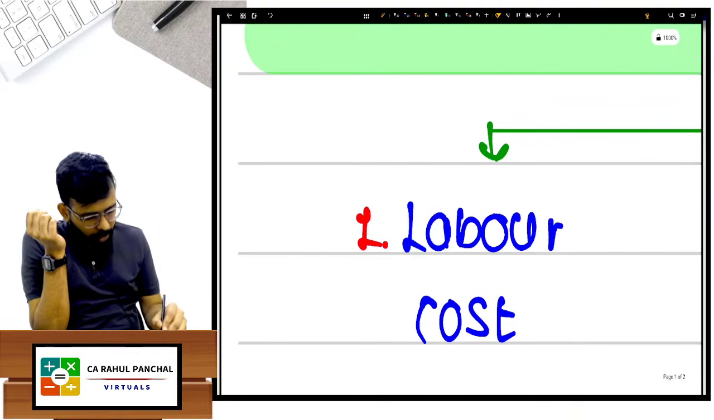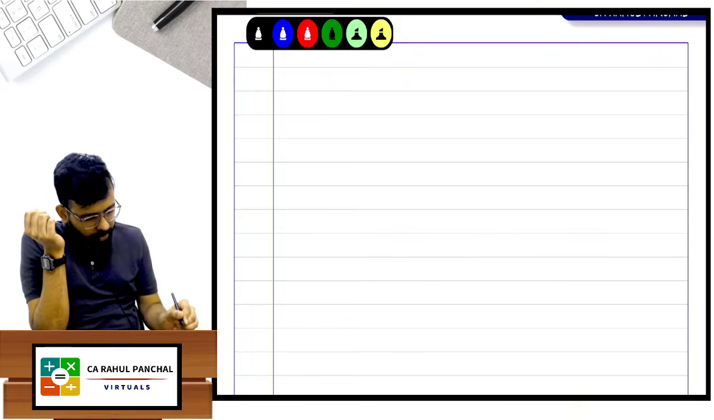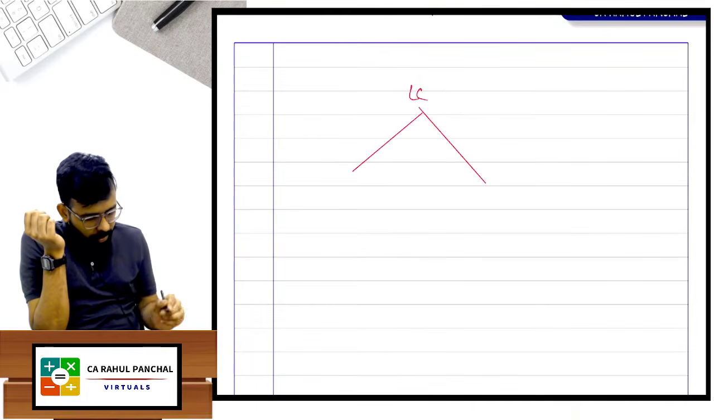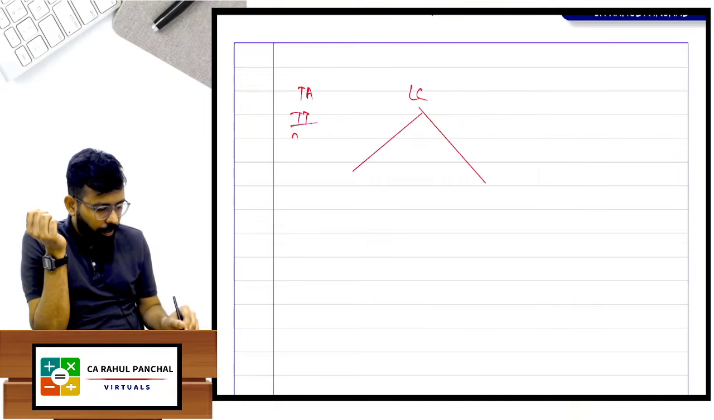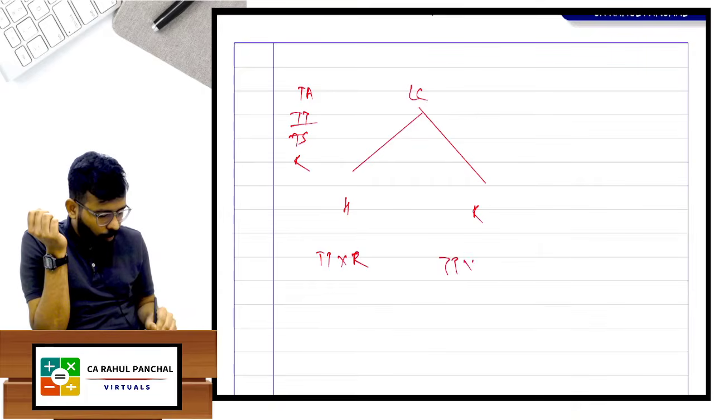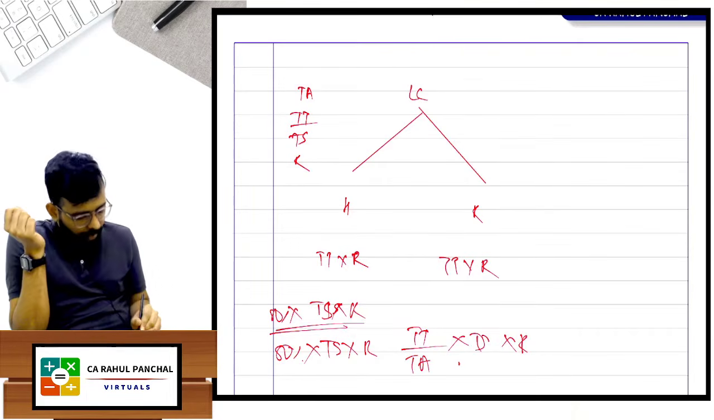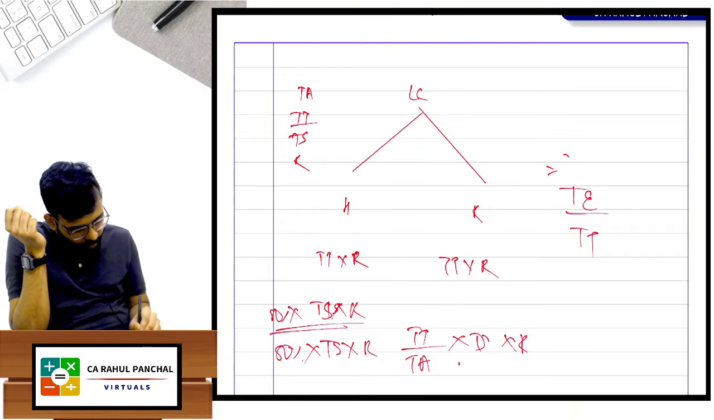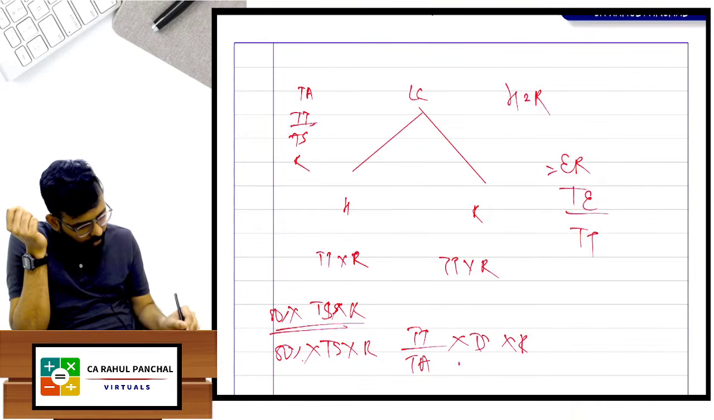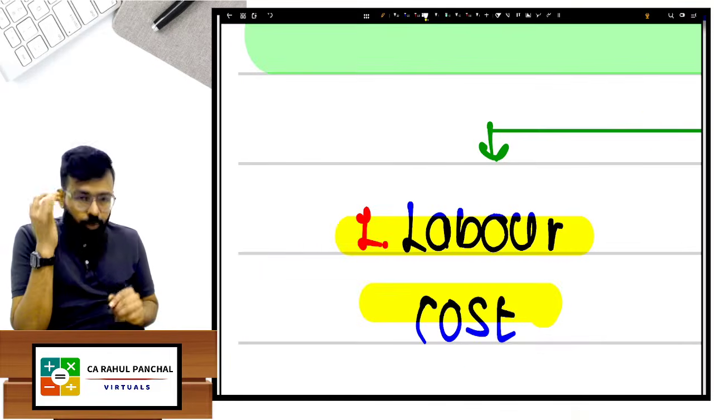The first part was labor cost. Just to revise in shortcut, when I say labor cost, there are two parts. First, TA, TT, TS, R. Then in the Halsey system and Rowan system, TT into R is common. Then here you will give 50% bonus of TS into R, and here in reverse, R into TS into TT upon TA. That you will do, and total earning divided by time taken will give you the effective rate. Halsey is equal to Rowan when TT, time taken, is 50% of your time allowed, and if you want to maintain the quality, Rowan system. So that was a shortcut revision.